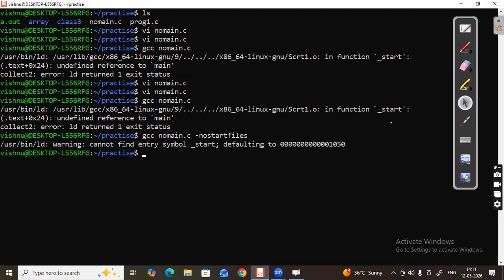See here, now there is no error. Now entry symbol start defaults to 00001050. So this is the fun1 function definition. This fun1 function definition is available at the 1050 location.